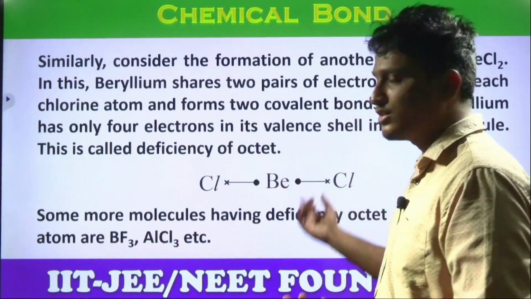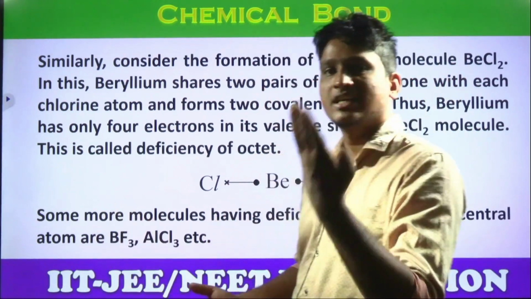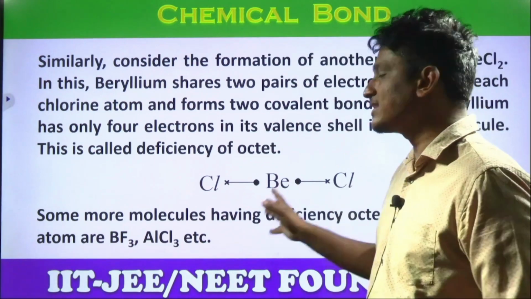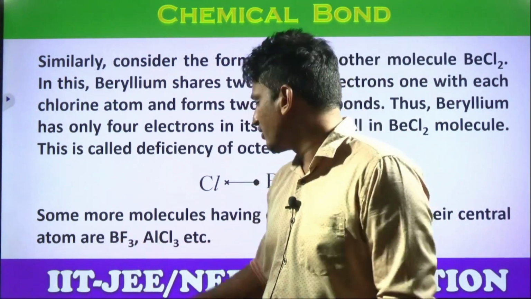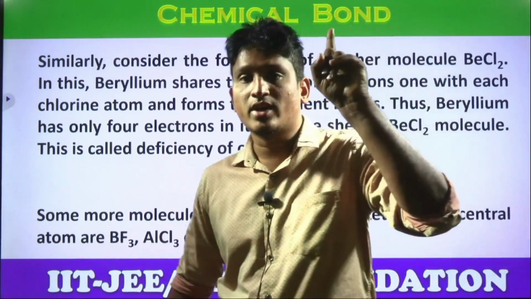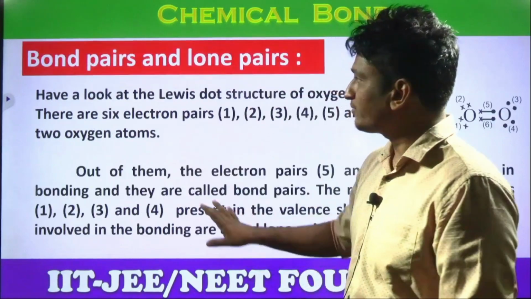After sharing, does beryllium get octet configuration? No. It has only 2 electrons in its valence shell. It shares 2, so it will get a total of how many? 4 only. Is it less than octet or not? These compounds are called electron deficient compounds. Look at other examples. BF3, boron trifluoride, AlCl3. Aluminium trichloride also has covalent nature, students, right?